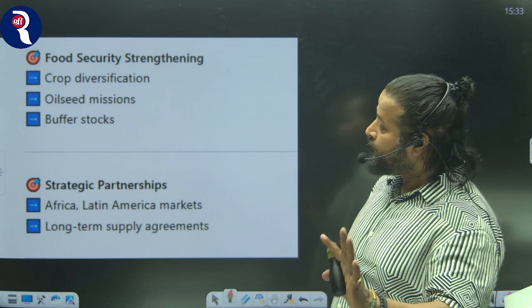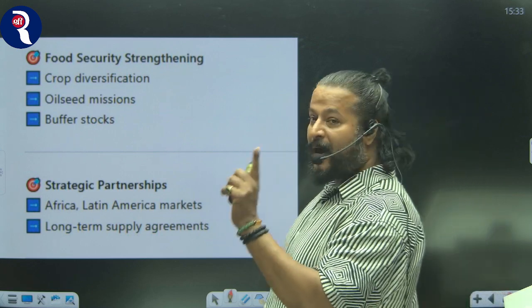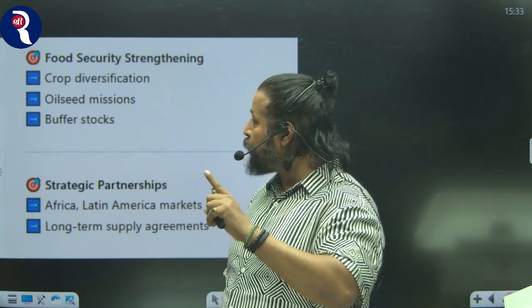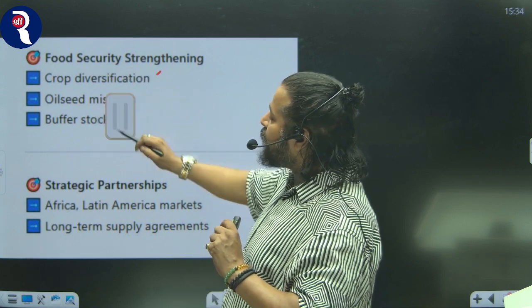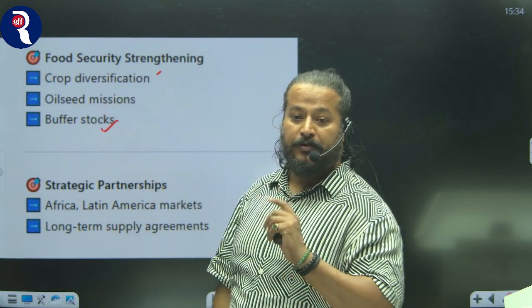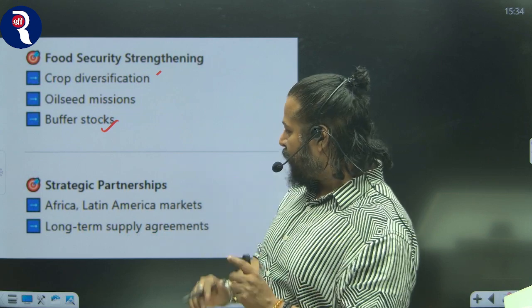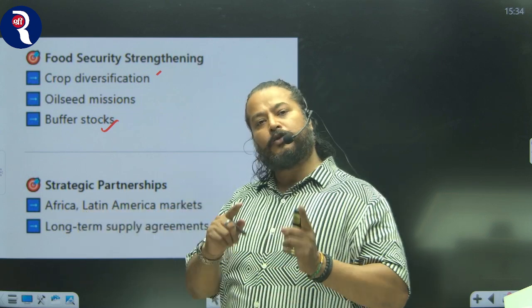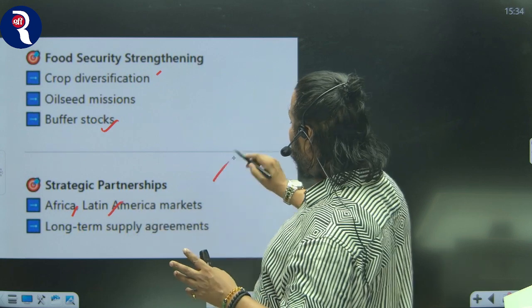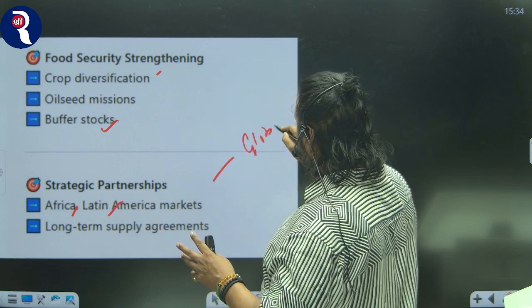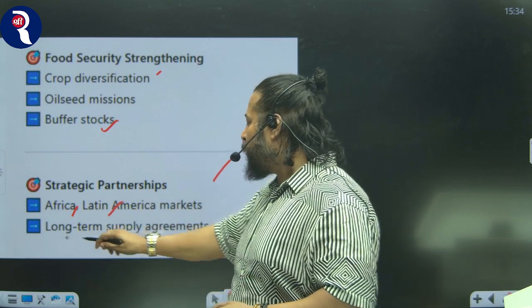In terms of food security, we have to move from the rice and wheat binary to crop diversification. We should go for an oilseed mission, and we should increase the buffer stock to meet any contingency. In terms of strategic partnerships, instead of being dependent on China, we should go for Africa and Latin American countries, as part of the Global South.